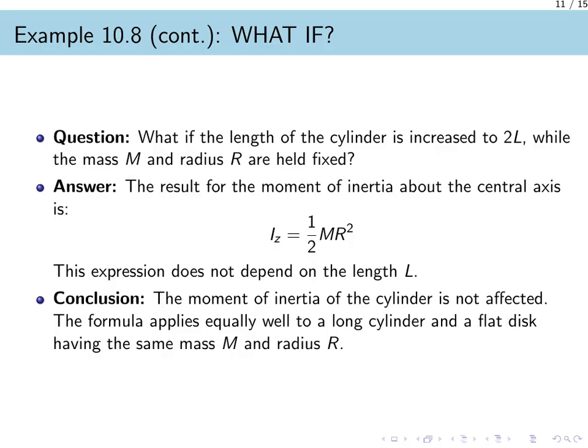Notice that the length, L, does not appear anywhere in this equation. This means that the moment of inertia of the cylinder around its central axis is completely independent of its length. Therefore, stretching the mass along the axis of rotation does not change how difficult it is to spin. This formula works just as well for a long, thin cylinder as it does for a short, flat disk, as long as they share the same mass and radius. For rotation about this axis, only the radial distribution of mass matters.